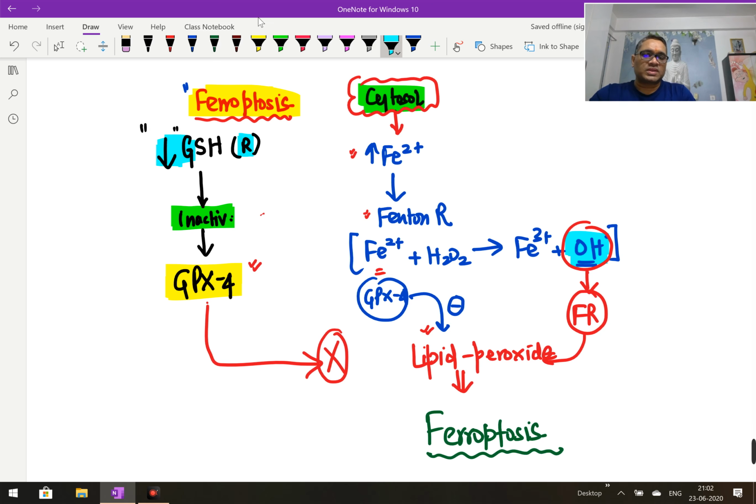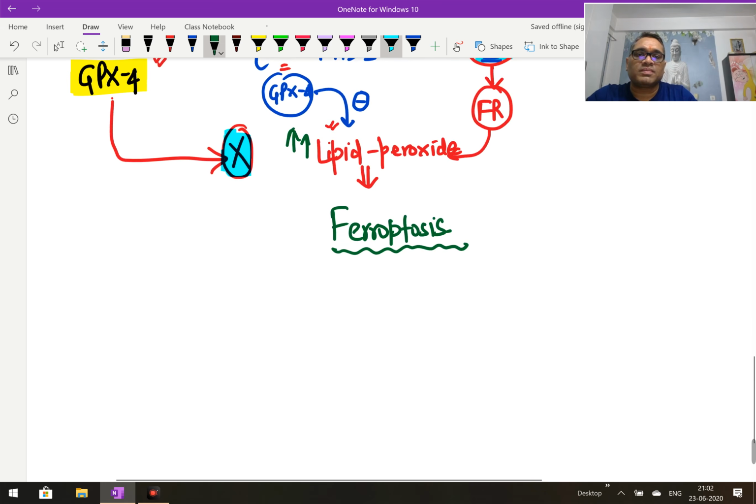This will inactivate GPX4, and because of the inactivation there will be no inhibition of the lipid peroxide. So lipid peroxide will be formed and an excessive amount will accumulate, and this excessive lipid peroxide will cause ferroptosis. So that is the mechanism.